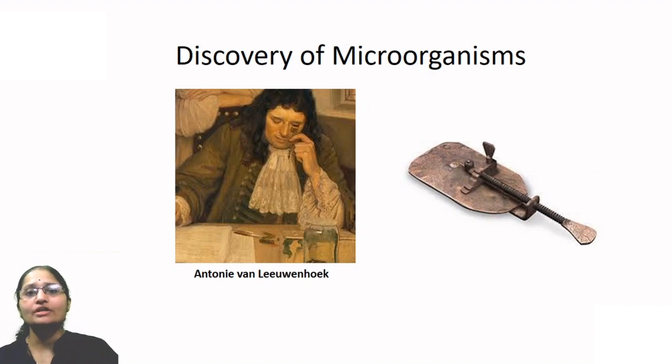Actually, he was not a scientist by profession, he was a businessman. But due to his curiosity, he had made a very simple kind of microscope. You can see the microscope in the picture. Here there was a lens, and here there was a place to keep the object. And how he used to observe things is seen in the photograph.